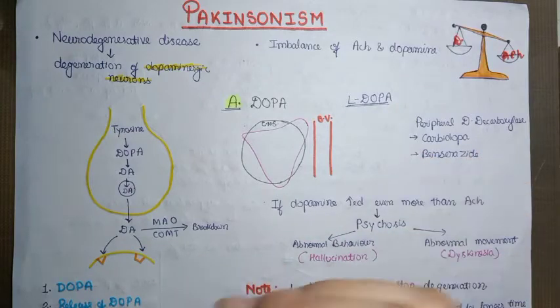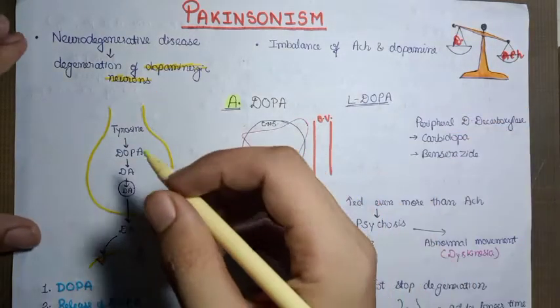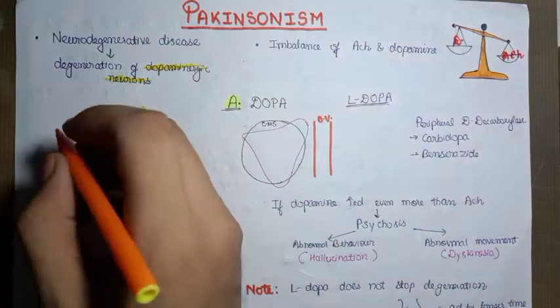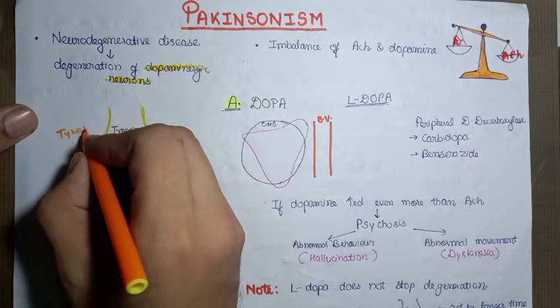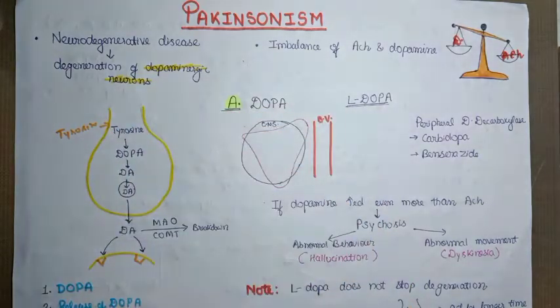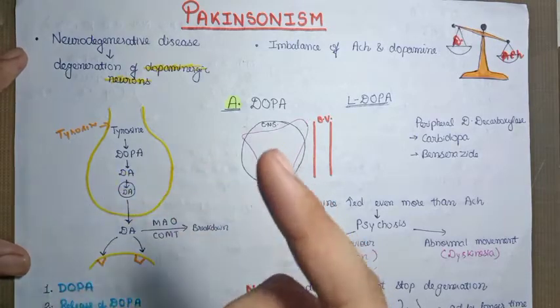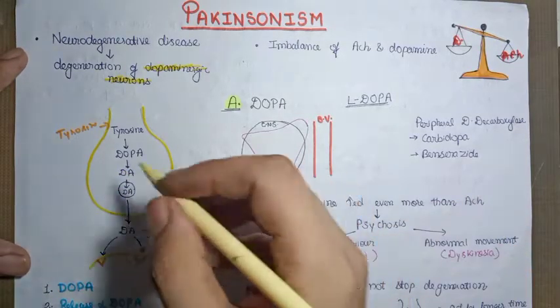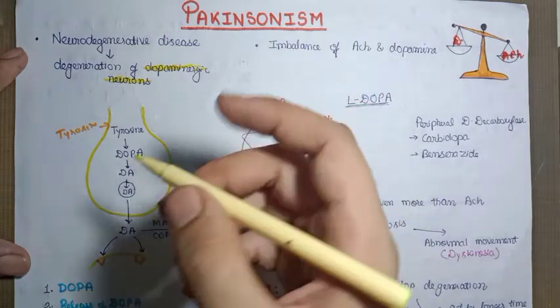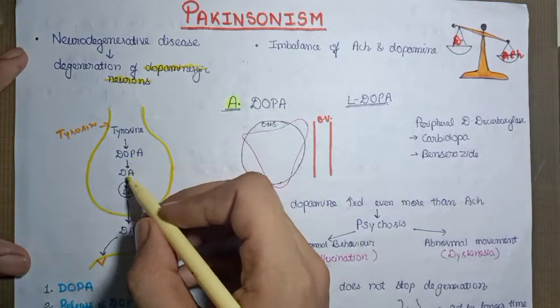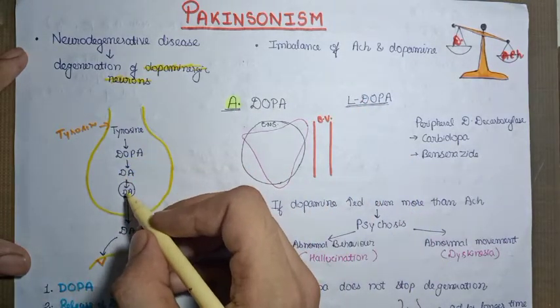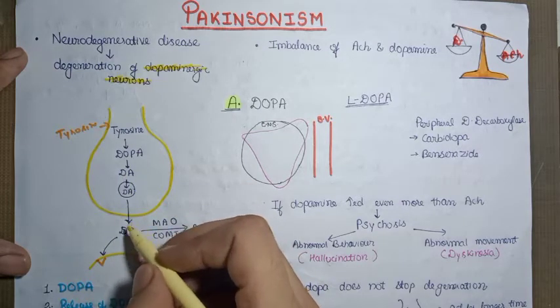Before discussing in detail the treatment of Parkinsonism, let's see how dopamine is synthesized in the dopaminergic neurons. The introduction to this we have already discussed in the adrenergic system in the ANS part. Tyrosine enters the neuron from outside, which is converted into dopa. Dopa again gets converted into dopamine by an enzyme called dopa decarboxylase. Then dopamine enters into the vesicle, which is then released into the synapse.